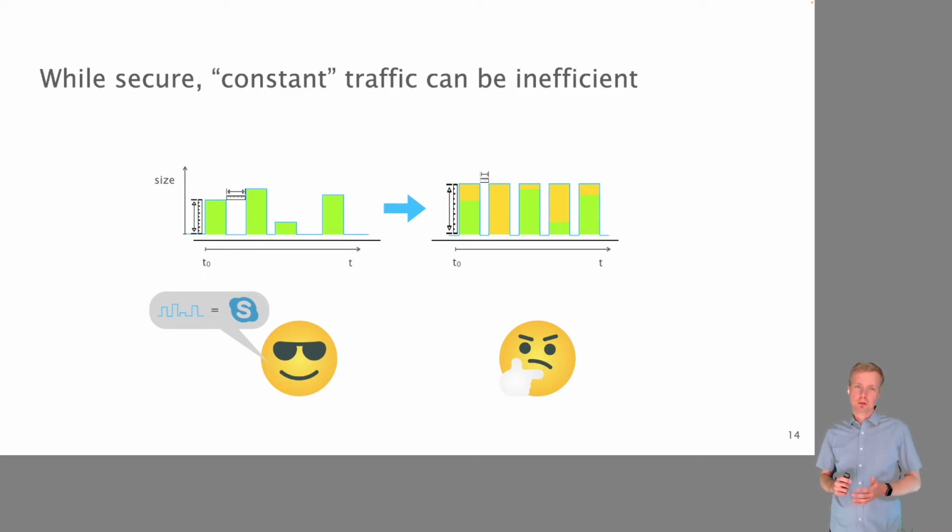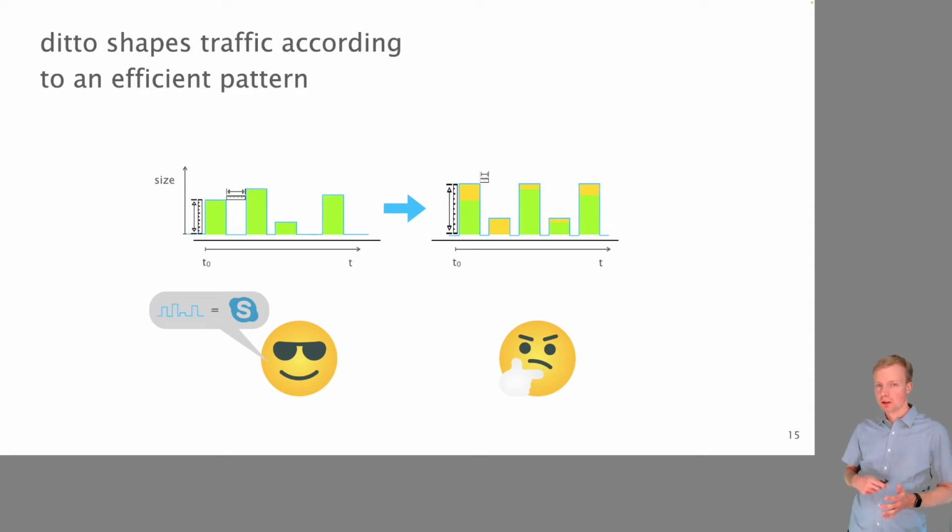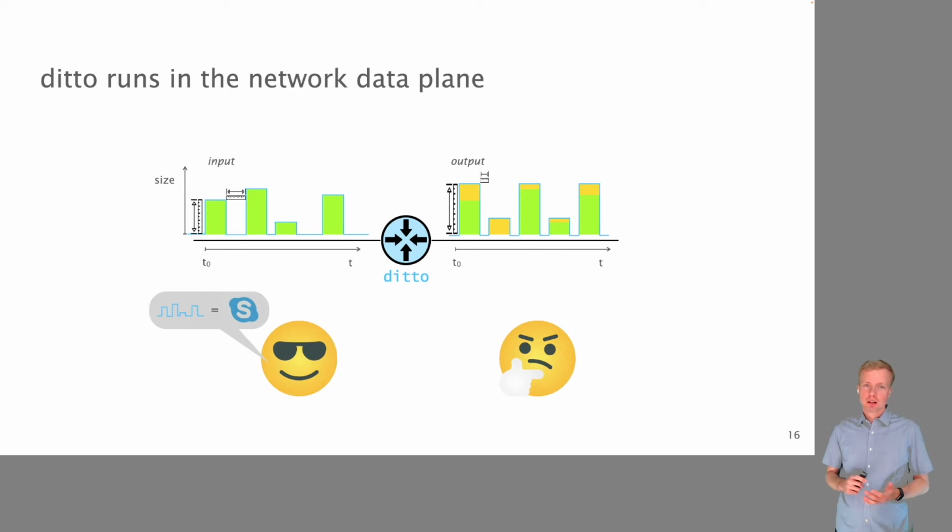in order to be efficient. So what we do with Ditto instead is we compute an efficient pattern beforehand, given the distribution of traffic that we expect in the network, and then we do not make all packets the same size, but we send packets of different sizes given the distribution that we expect. This still provides the same security properties, but it makes the system more efficient. So, and this is basically what Ditto is doing in the network.